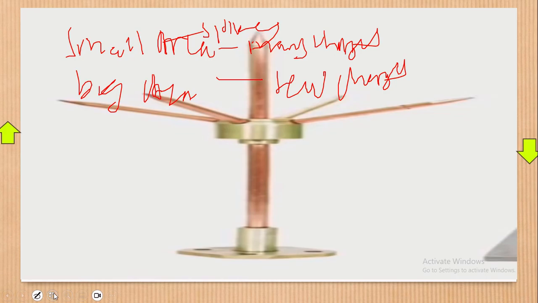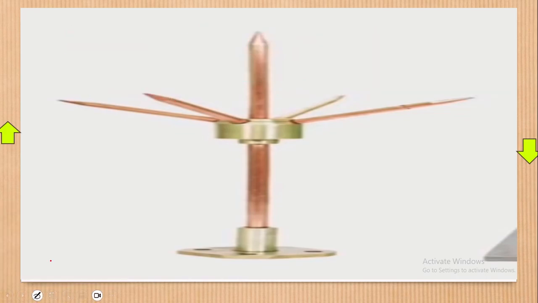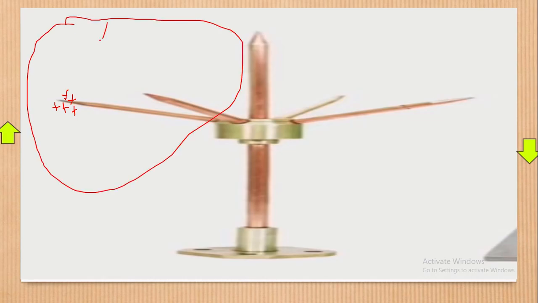Now, what does it mean? Action at sharp points means this. Since the charges here are very many, I have to explain the statement action at sharp points. But remember, as you are here, we have air around, and this air has both positive and negative charges. You have them right there, positive and negative charges.